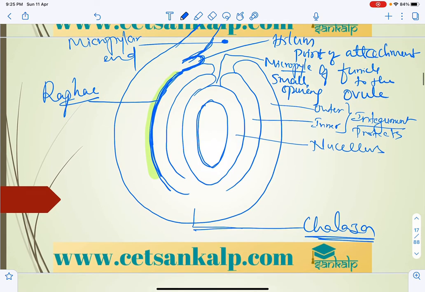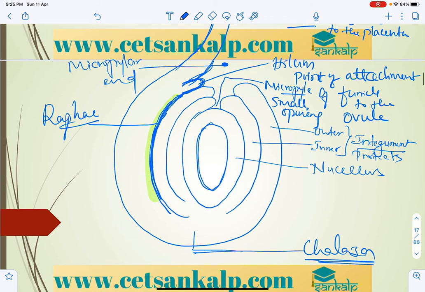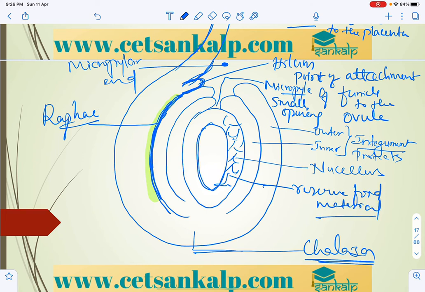So what exactly is the nucellus? The integument encloses the cells, which are highly nutritive, and reserve food material will be there in the nucellus. So the highly nutritive reserve food material enclosed by the integument is called the nucellus. They provide nourishment to the developing embryo sac.